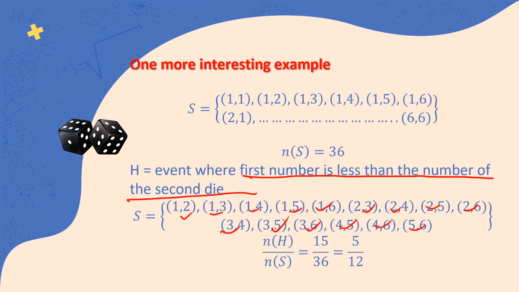Now what are the situations? 1, 2, 3, 4, 5, 6, 7, 8, 9, 10, 11, 12, 13, 14, 15. Again we have the answer as 5 upon 12, which means it has been reduced from 15 upon 36. 15 is the number of outcomes which actually fit this condition where the first number is less than the second number of the die. Total sample space is 36. Interesting. Now you would start getting more excited as you understand what we are doing.